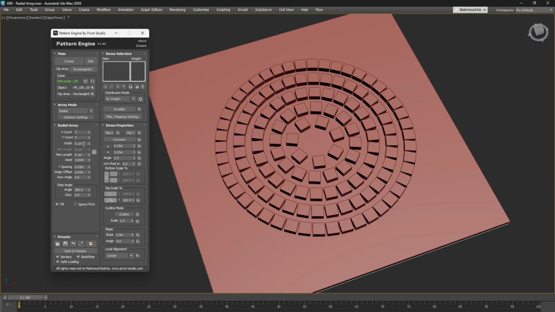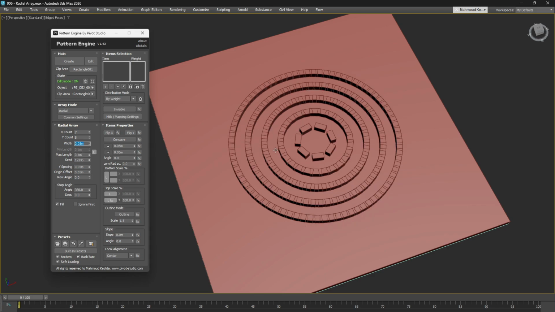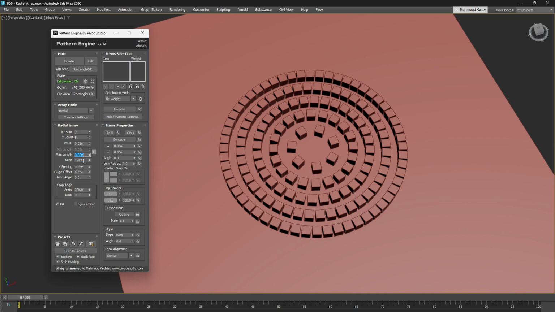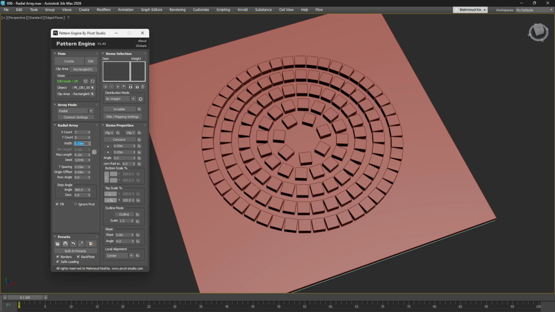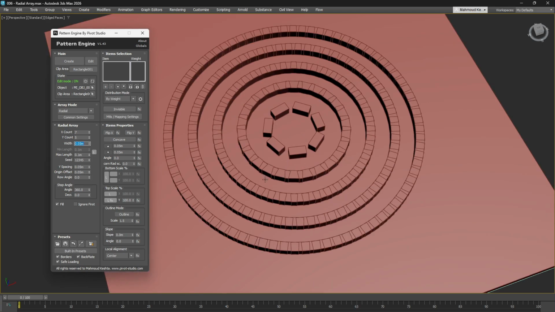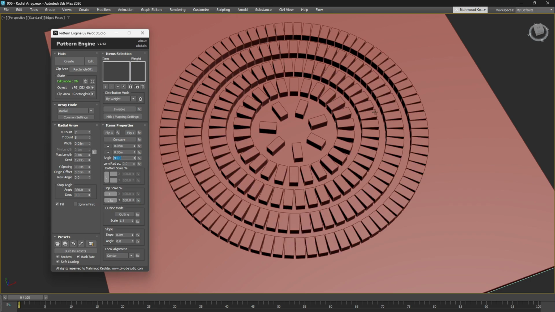You can also manually change the width and length of the items and even introduce random variations to the length for a more dynamic look. If you find items are overlapping, a quick way to fix this is to set the angle to 90 degrees.